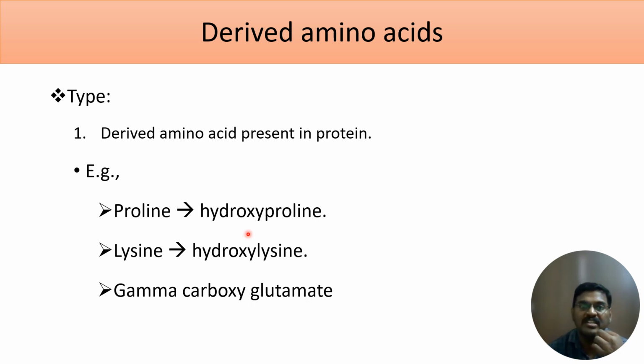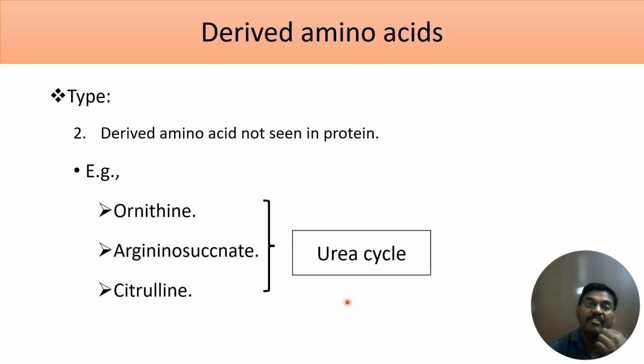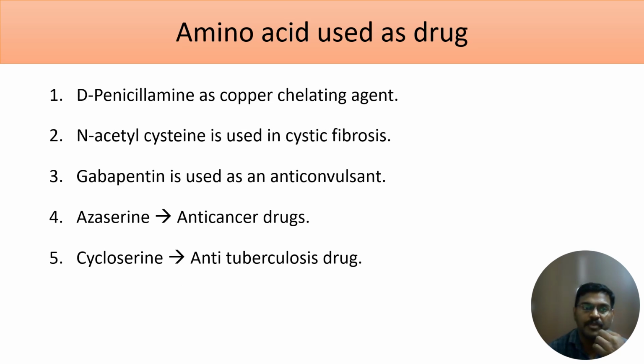These are the derived amino acids which are present in the protein. Coming to the derived amino acids which are not present in the protein, examples are ornithine, argininosuccinate and citrulline. You are going to read about these under the urea cycle, when you read about protein catabolism. That's all about derived amino acids.